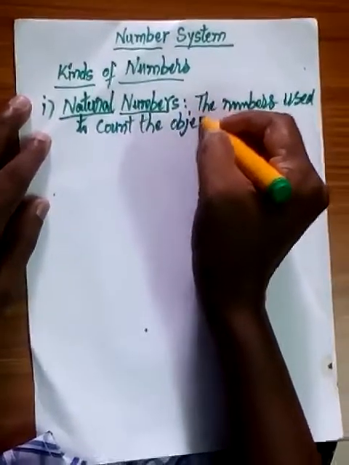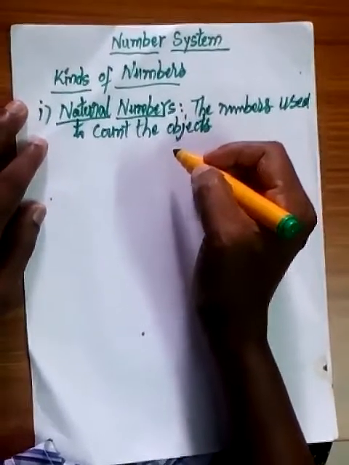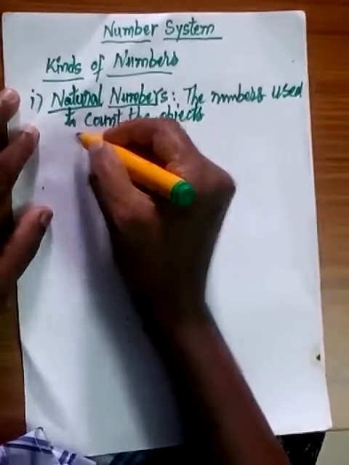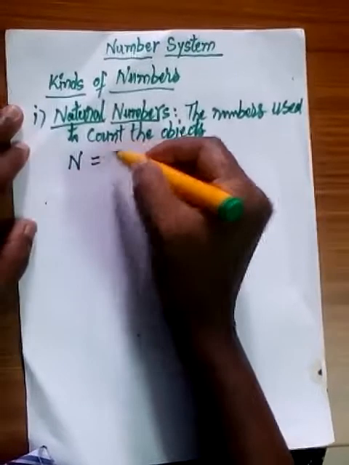For example, generally we start with 1, 2, 3, etc., but we don't use 0 to count some objects. So the set of natural numbers is represented by the letter N.